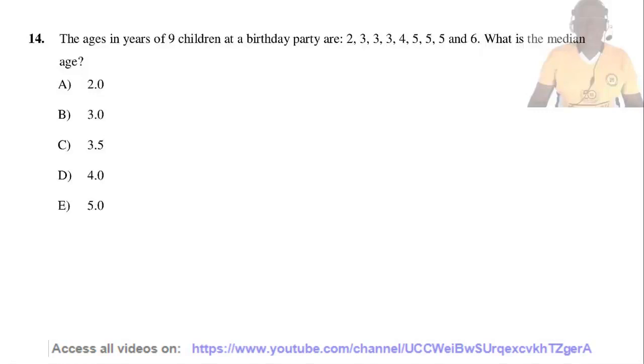Question 14. The ages in years of 9 children at a birthday party are 2, 3, 3, 3, 4, 5, 5, 5, and 6. What is the median age? The ages are 2, 3, 3, 3, 4, 5, 5, 5, and 6. The numbers are already in ascending order. The median age is the age located at the central position, and this is 4. So the answer is D.